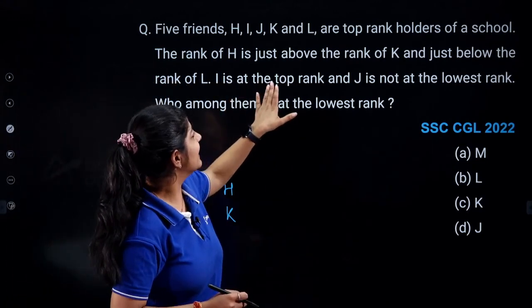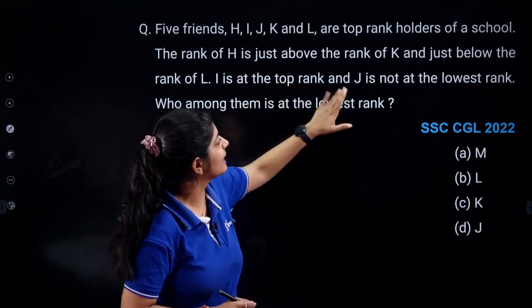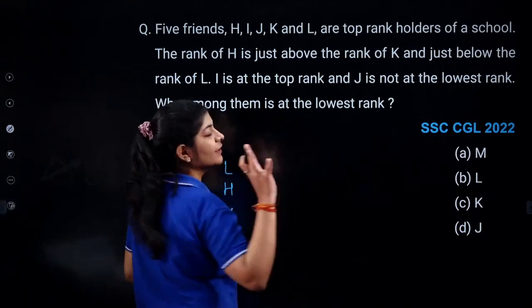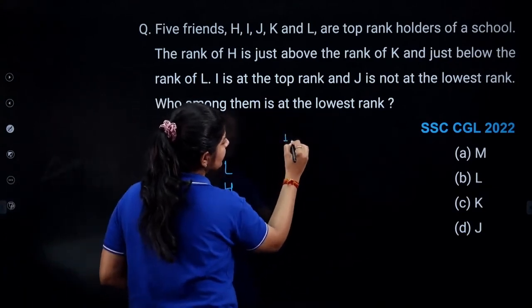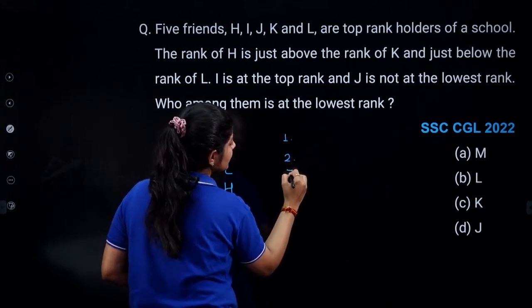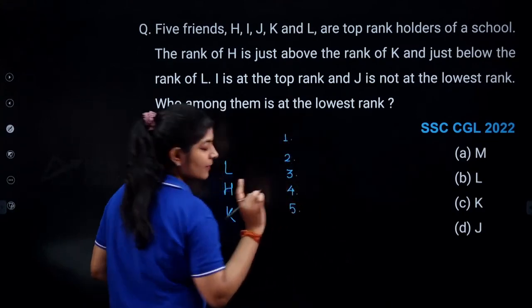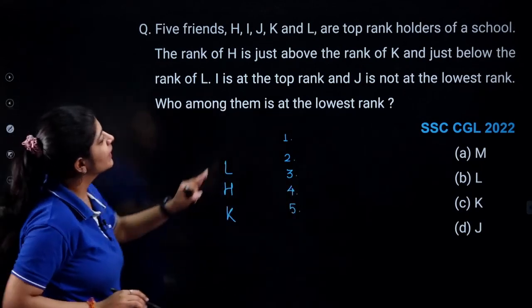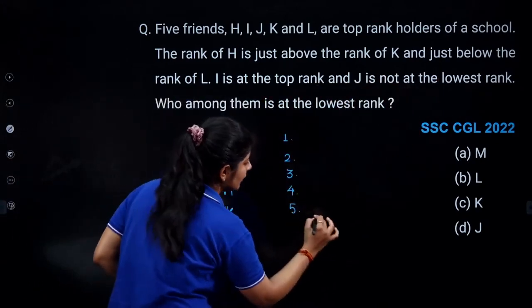After that, I is at the top. I is at the top rank and J is not the lowest rank. Now you know that here you are having just 5 friends. So let's suppose this is the first position, second position, third position, fourth position, fifth position. Now the question is saying that J is not the lowest rank. J is not at the lowest rank.